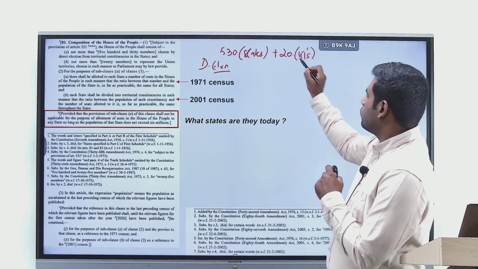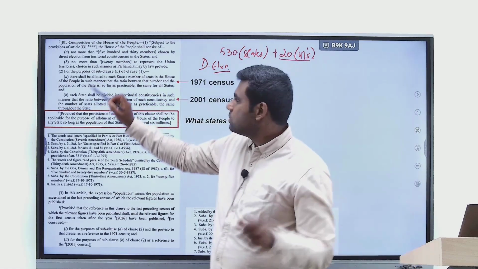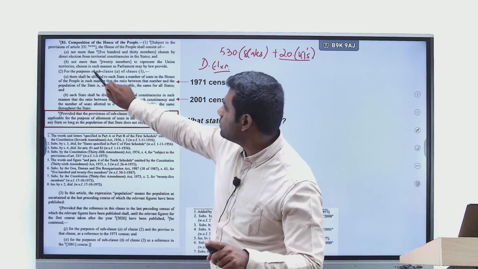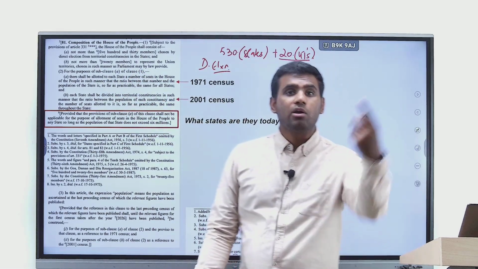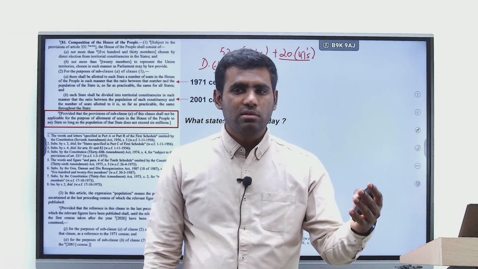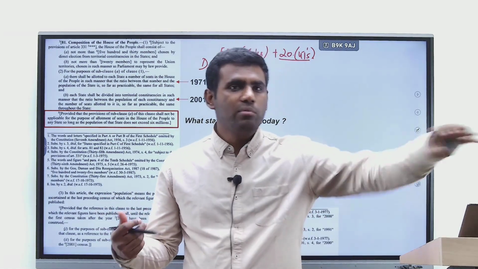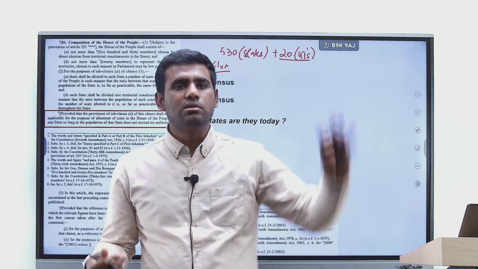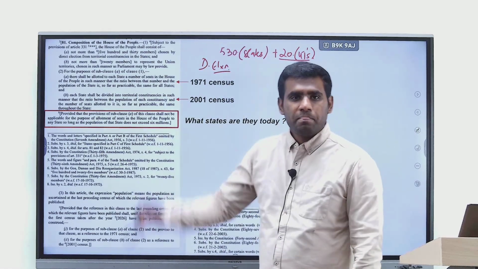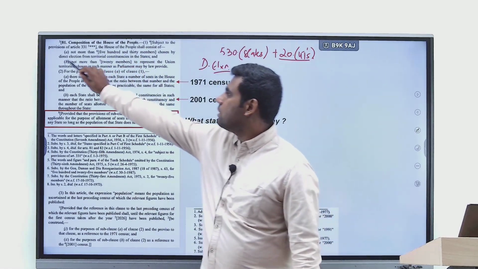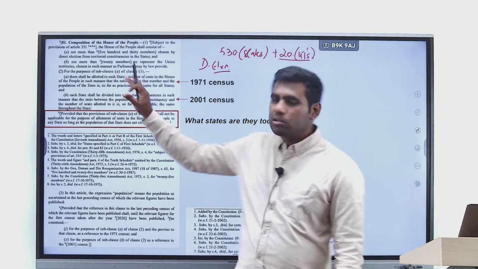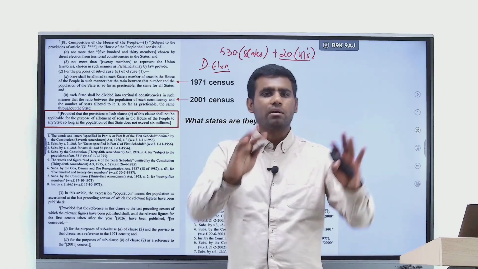Similarly, for union territories as well, the Constitution says not more than 20 members to represent the union territories chosen in such manner as Parliament may by law provide. It means that tomorrow Parliament can make a law and say that there need not be an election. All members to Lok Sabha will be simply nominated by the President. Yes, that can happen. But it cannot happen with respect to states, because for states, the Constitution is very clear that direct elections have to be followed. But when it comes to union territories, the Constitution says any method as per the parliamentary law.